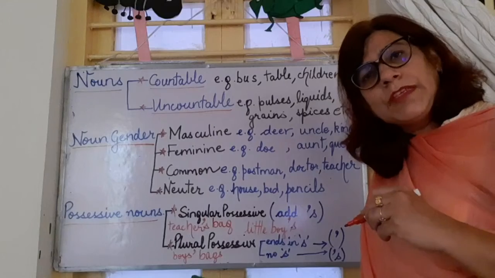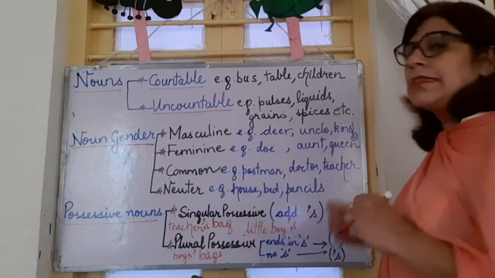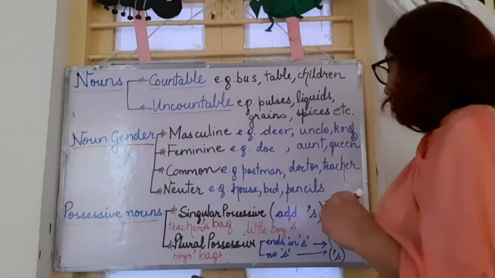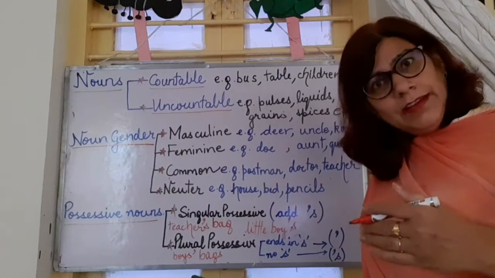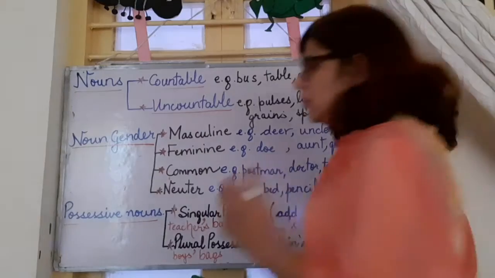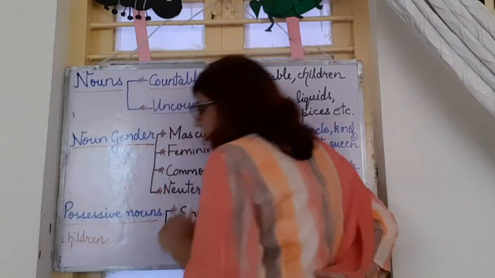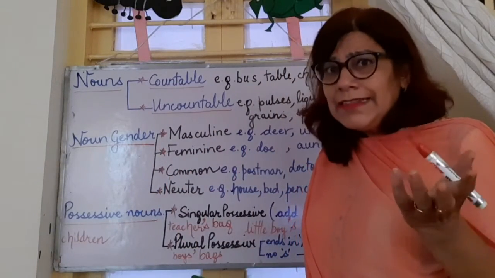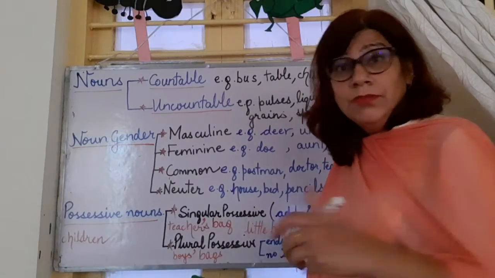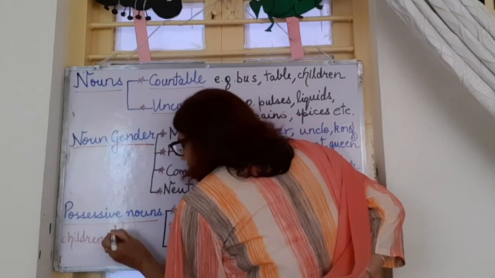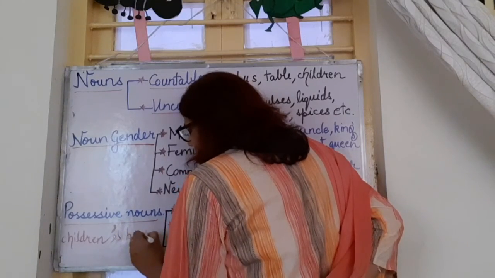This is a plural possessive noun for plural words ending with S. Then there are certain plural words that do not end with S, like children. We all know the singular is child and the plural of child is children. So let us write children, that means many children. We are not adding any S to children to write the plural. So now how will I write the possessive noun? I will put one apostrophe after children and then write S: children's bags.